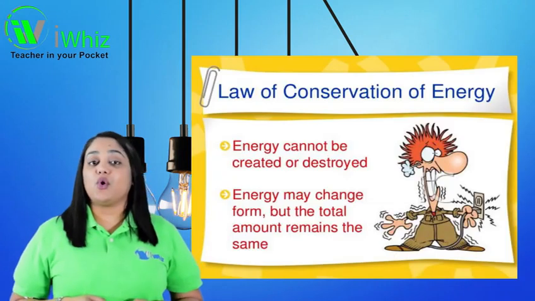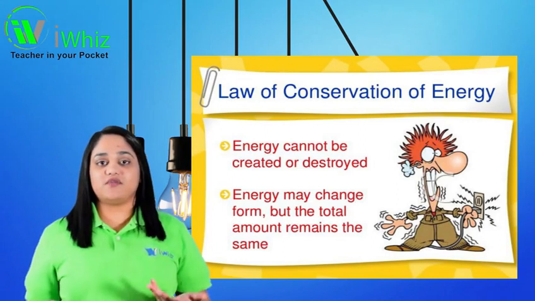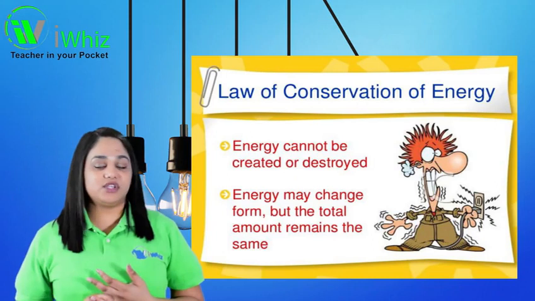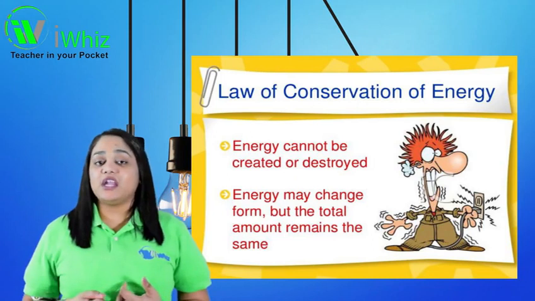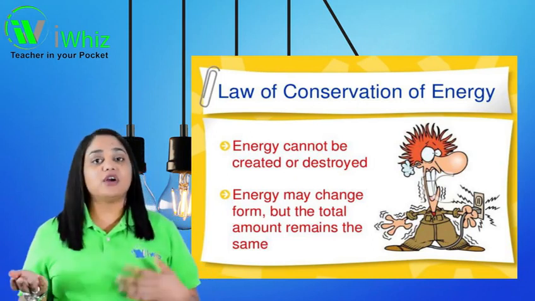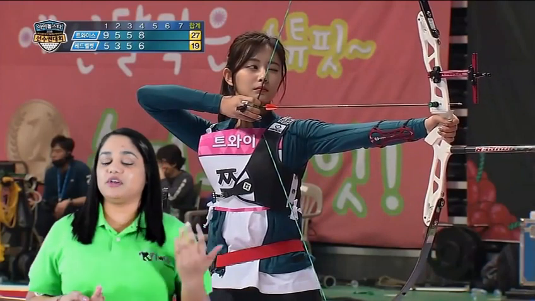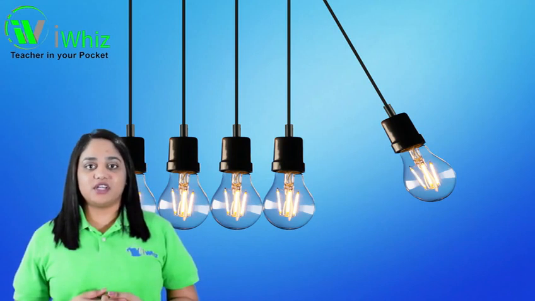When we look at the law of conservation of energy, the law that governs the conservation, it says that energy cannot be created nor can it be destroyed. However, energy can change from one form to another. For example, potential energy can be converted to kinetic energy or kinetic energy to potential energy. You get gravitational energy, you get various different types of energy that it can be converted to.